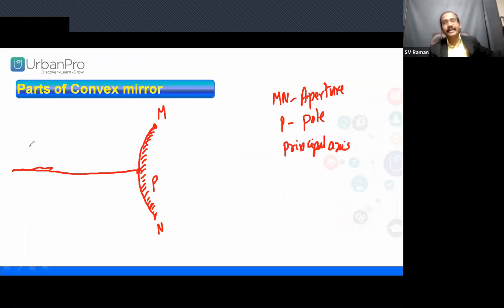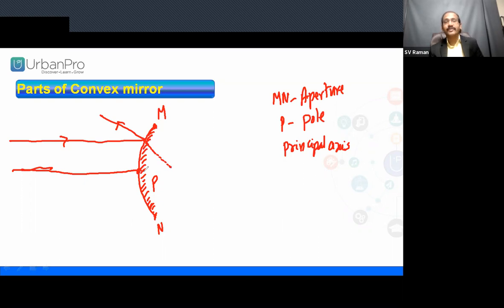Now, object at infinity. If the object is at infinity, the light rays should be parallel to the principal axis. This is the principal axis. The light rays are parallel, which means the object is at infinity. Both are parallel rays over here. Now they are incident at the incident point on a convex mirror. Can we assume the light ray will be reflected down or up? Generally, since it curves outwards, the light ray will be reflected outwards. Yes. Now you can imagine.